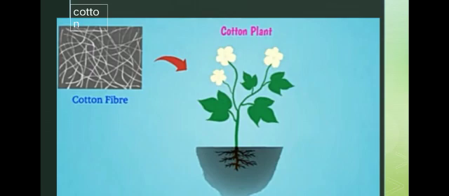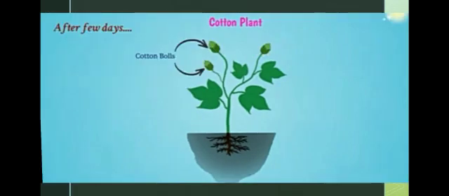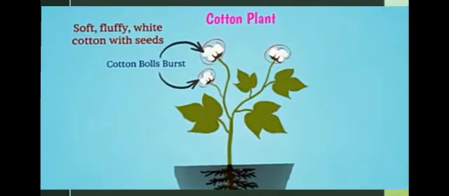First natural fiber is cotton. Cotton plant. The natural fiber is got from the cotton plant. It's a bushy plant of 5 to 6 feet height. The cotton grows well in black soil and alluvial soil. The cotton plant bears a large number of green buds called cotton bolls. These bolls contain seeds covered with white fibers. When the cotton bolls mature, they burst, exposing the white fiber of cotton.